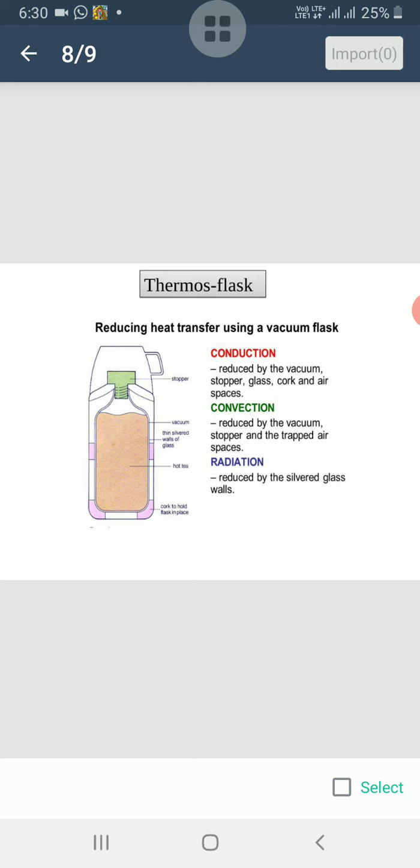A hot object loses heat to the surroundings by conduction, convection, and radiation. Similarly, a cold object gains heat from the surroundings by these three modes. So, to keep a hot body hot or a cold body cold, we need to reduce the loss or gain of heat respectively due to these three modes. A thermos flask is a household item that is used to keep things warm or cold for a long time.